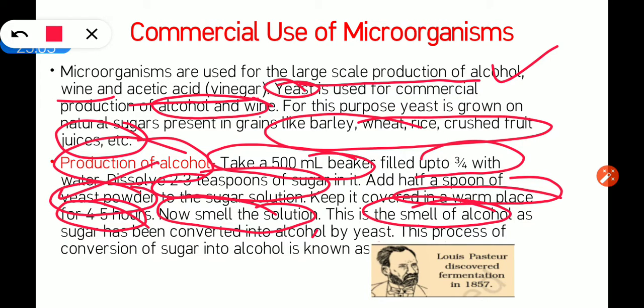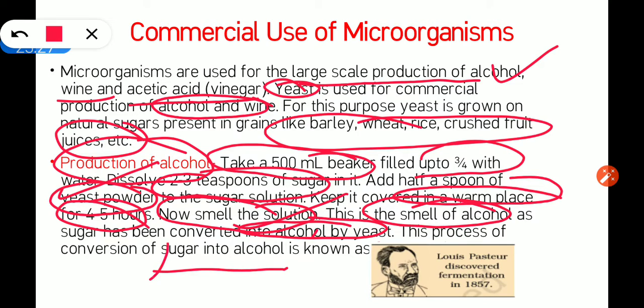Why the smell of alcohol? Because that was a sugar solution, right? So the sugar has been converted into alcohol by yeast. By the action of yeast on the sugar solution, it has converted that sugar solution into alcohol. And the process of conversion of sugar into alcohol is called fermentation.